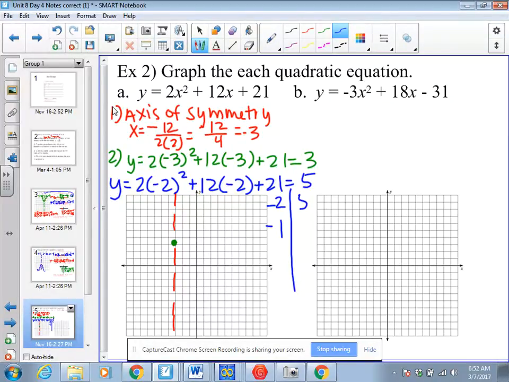So -2, 5. And then for -1, that equals 2 times -1 squared plus 12 times -1 plus 21. That gives me 2 minus 12, so -10 plus 21 is 11.